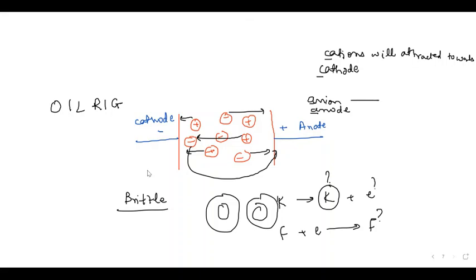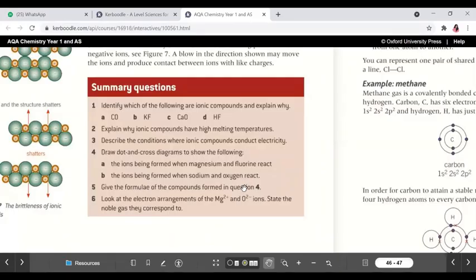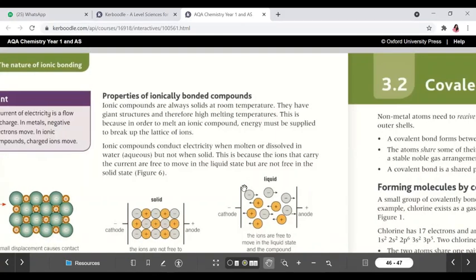Okay. Second question, I think it's very easy. Explain why ionic compounds have high melting points. You can write down the lattice and the strong electrostatic forces of attraction.